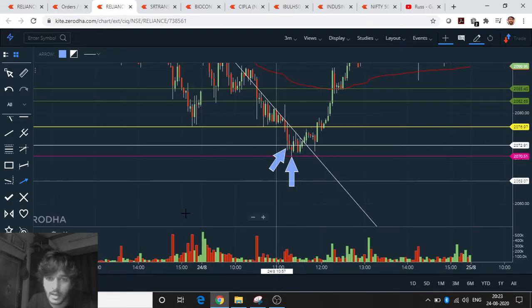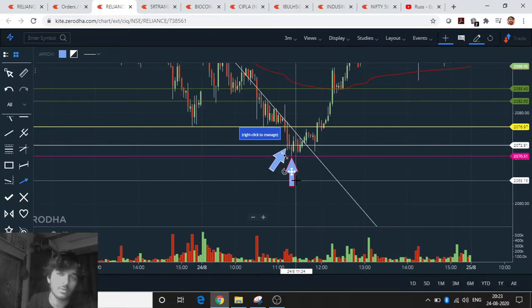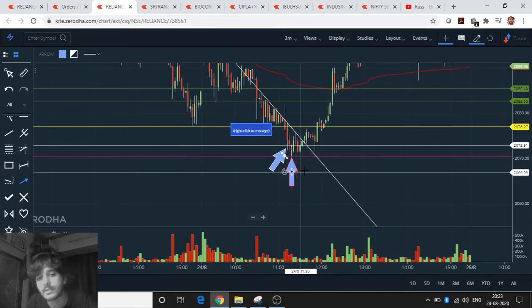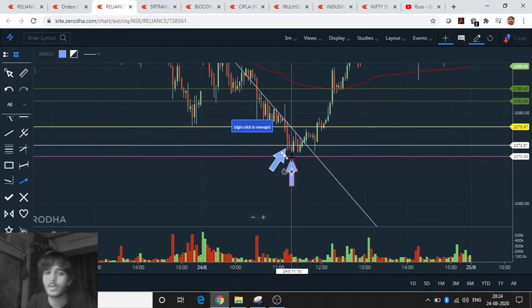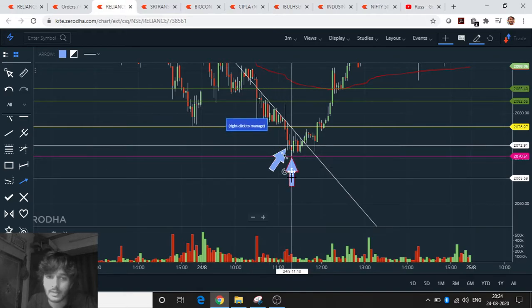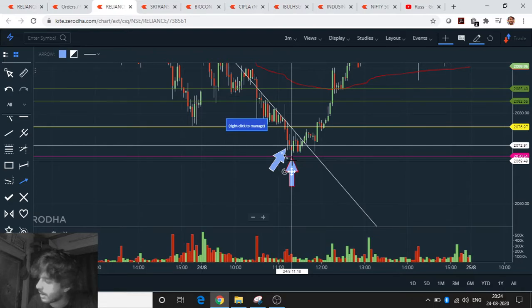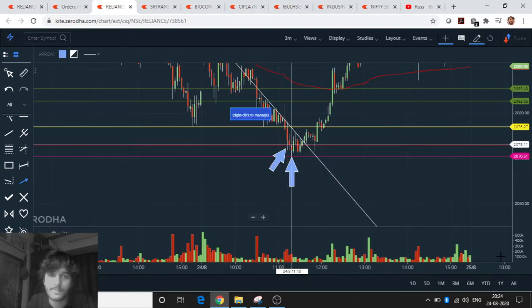This was my target, and fortunately, I exited here, and it didn't even go beneath that. I caught the whole move, you can say. I exited on this arrow, which is this candle right here, and I shorted over here. So this was one of my trades of today.